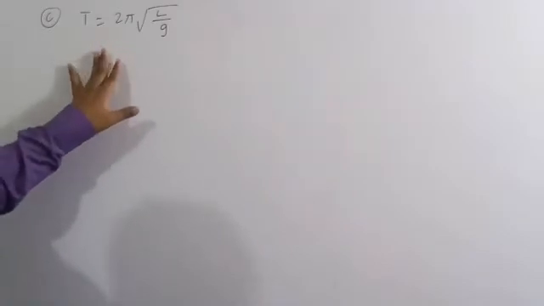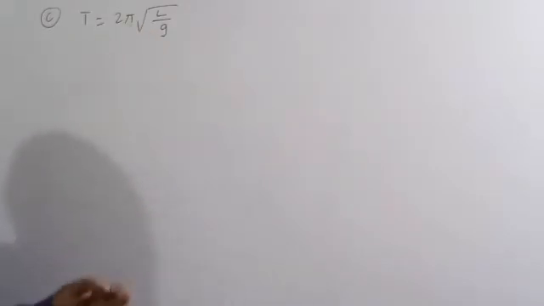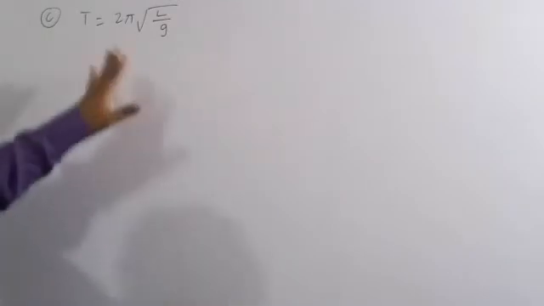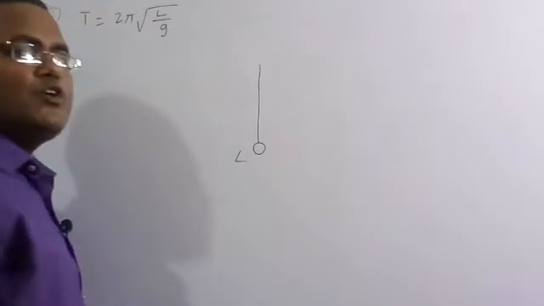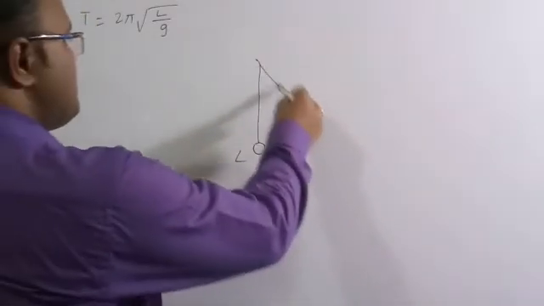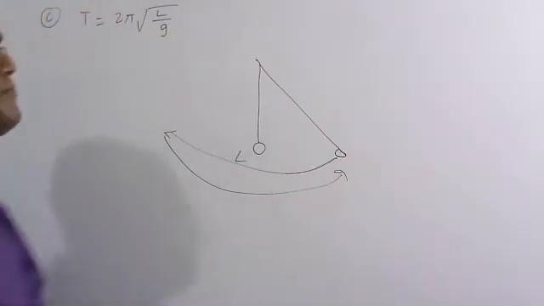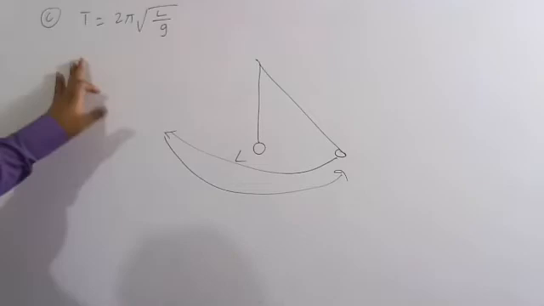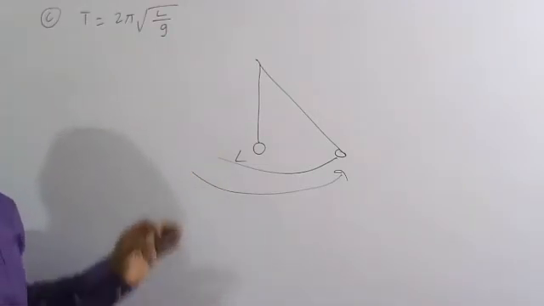This is the third example, T equals 2 pi root over L by g. This formula belongs to simple harmonic motion. If you take a pendulum of any length L and give it a movement, what is the time period of the oscillation? If it is going from here to here, what is the duration? That is the time period. So T equals 2 pi root over L by g. This is a basic formula which we will discuss in the simple harmonic motion chapter.